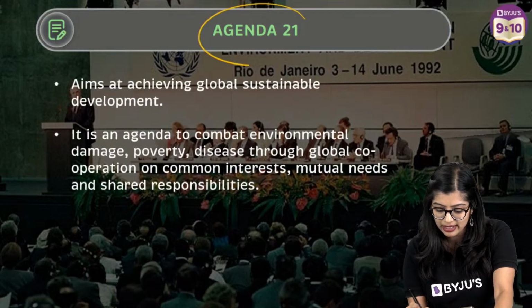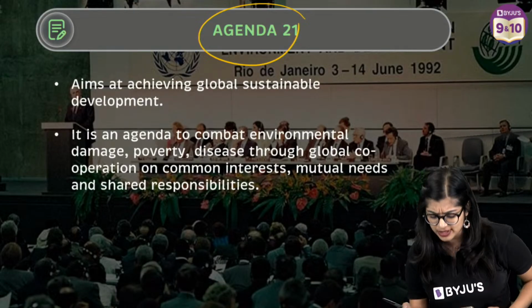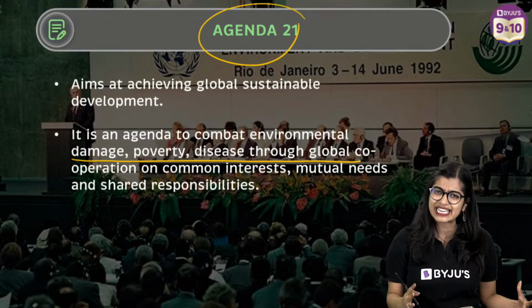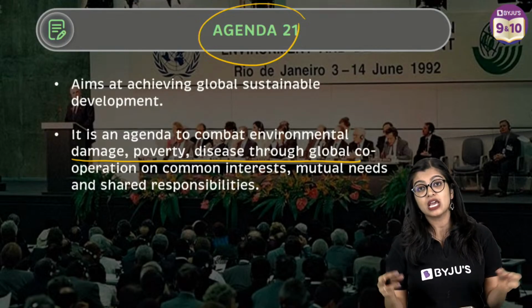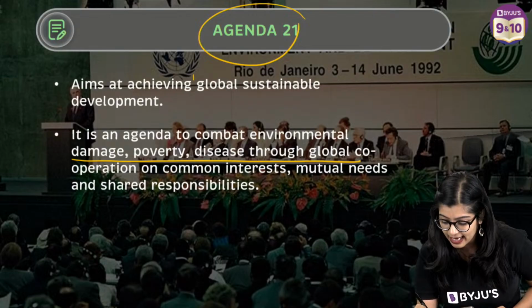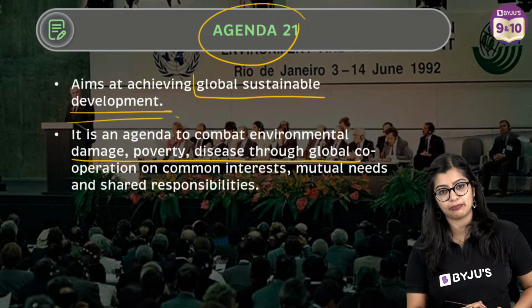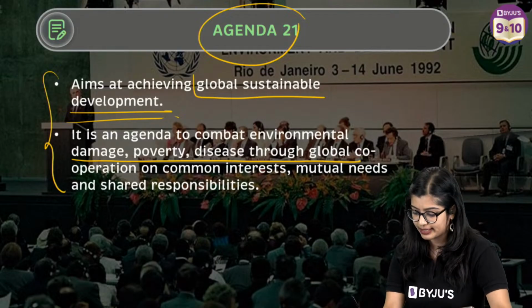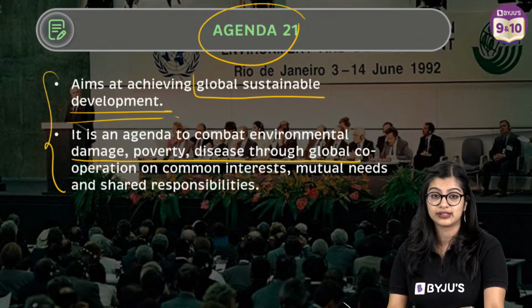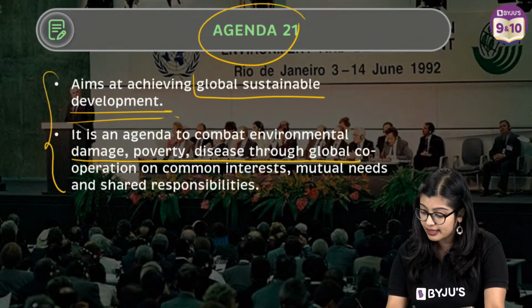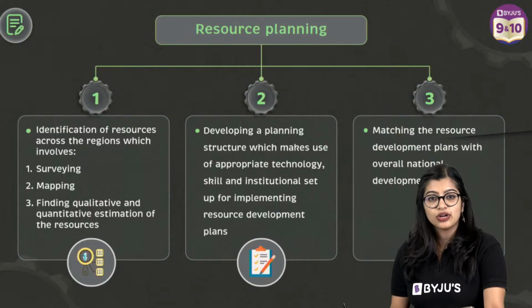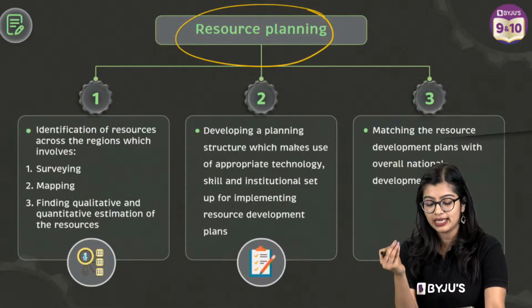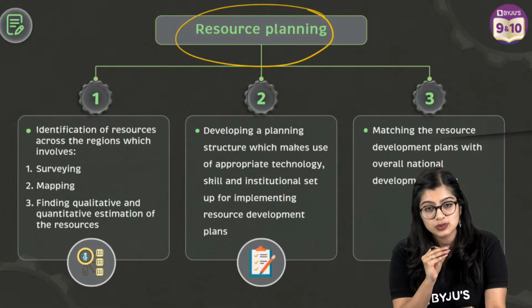So what is this Agenda 21? It was an agenda set to combat environmental damage, making sure that they combat diseases and various other global problems together so that they can achieve sustainable development. That was the aim of Agenda 21, and it was signed by various leaders. So now we understand this particular part. What do we understand by sustainable development, and how can we plan our resources better?